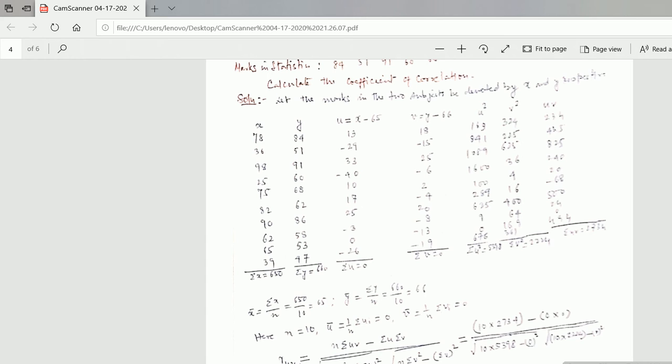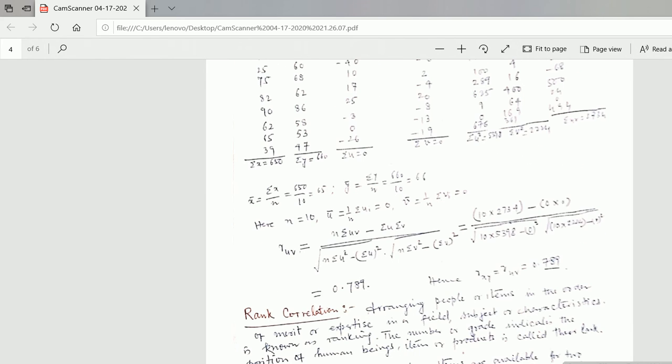Summation v square is 2224. Summation u square, you will get 5398. Summation v and summation u is 0, and summation x you have already got as 350, and summation y is 360. Now you just put these values in the correlation coefficient formula.